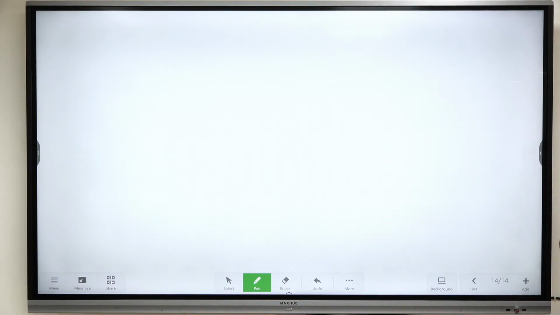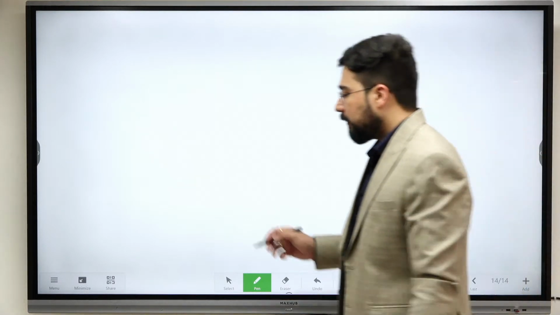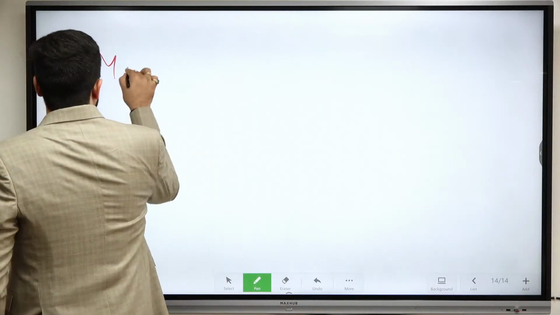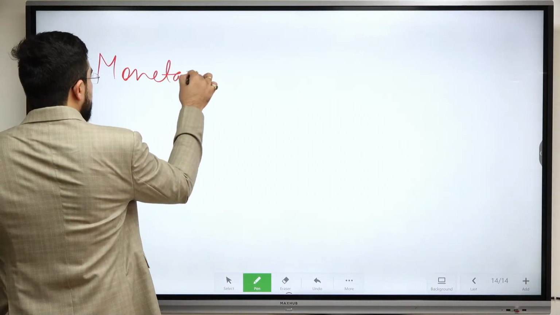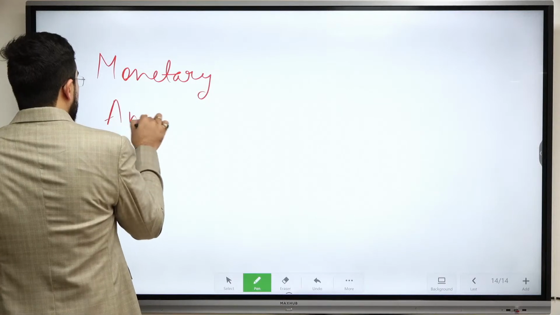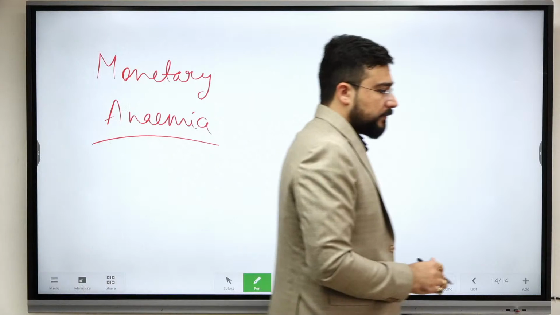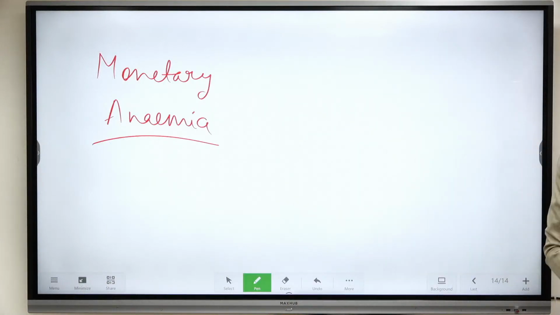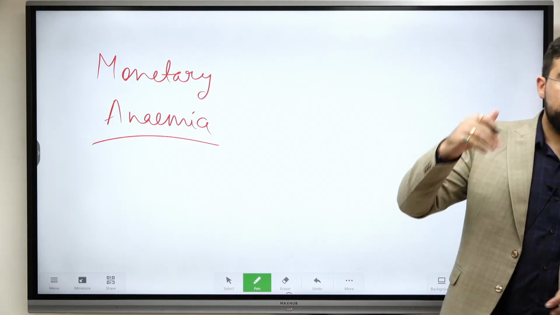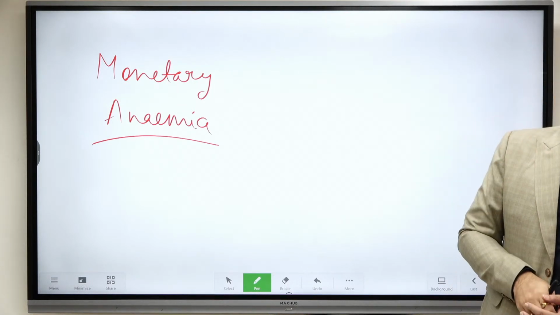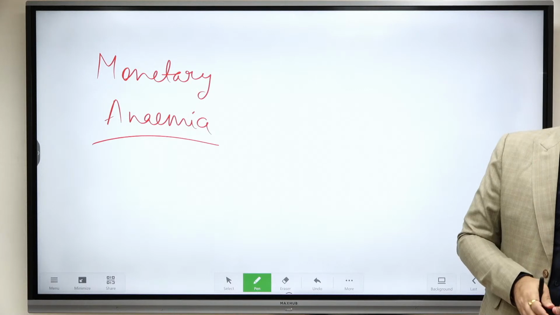Let us come to the next debate, which is very much related to feudalism, that is monetary anemia. In positive and negative analysis, we are discussing that suppose somebody said there is feudalism in India, but somebody again said there was no feudalism in India.